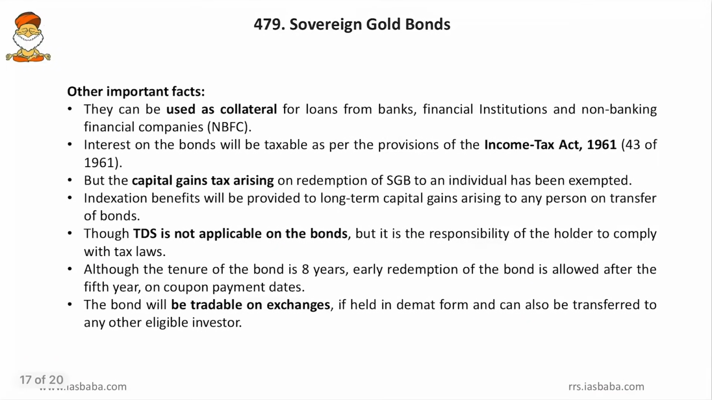Then, more about these bonds. They can be used as collateral for loans from banks, financial institutions and non-banking financial companies. So, you can use this as collateral as well. Then, interest on the bonds will be taxable as per the provisions of the Income Tax Act 1961. That is, it is part of your overall income, including the sovereign gold bonds and the salary. If it exceeds 10 lakh rupees, then only you will get taxed. So, that is how the Income Tax Act 1961 is applicable.